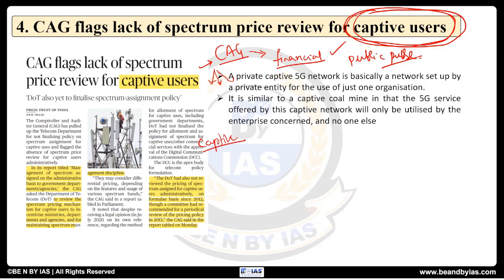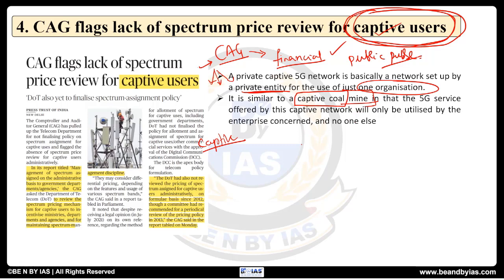Now here we need to understand what are the captive users. See, simply a captive user or a private captive 5G network, it's basically a network set up by a private entity for the use of just one organization. Such users, we call them captive users. Like we can compare it with the captive mines and captive coal mines concept, you can link it and compare it with that. Similarly, when a particular band or a particular spectrum is given for private use to an organization, that can be called captive users.